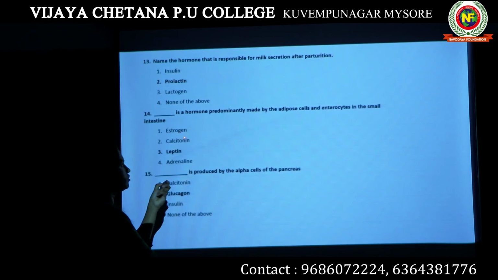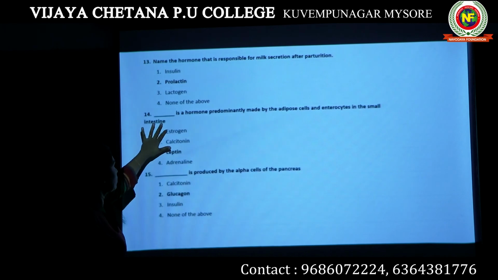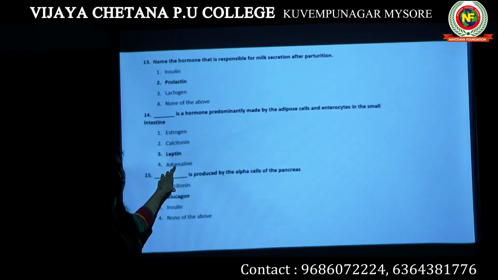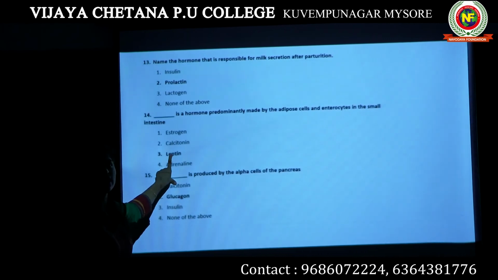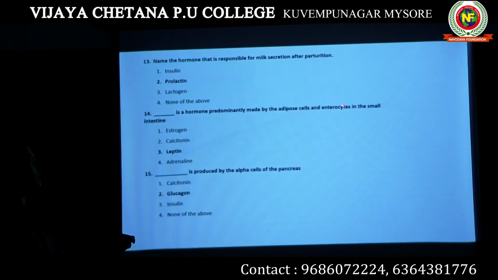Estrogen, is it produced by small intestine? No, it is produced by ovary. Calcitonin, it is produced by thyroid. Leptin, we don't know. Adrenaline, it is produced by adrenal medulla region of your adrenal gland, right? So estrogen is not an option, calcitonin is not an option, adrenaline is not an option. So the answer is leptin. This is a hormone produced by adipose cells and enterocytes in your small intestine.